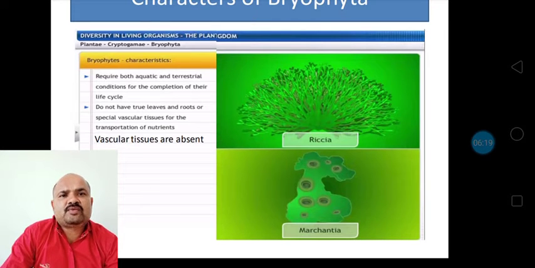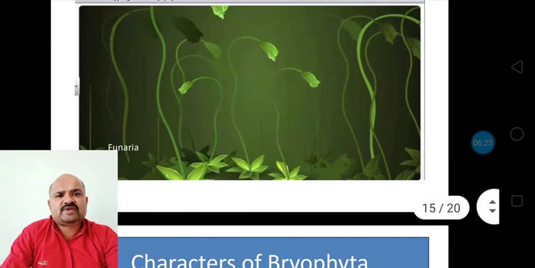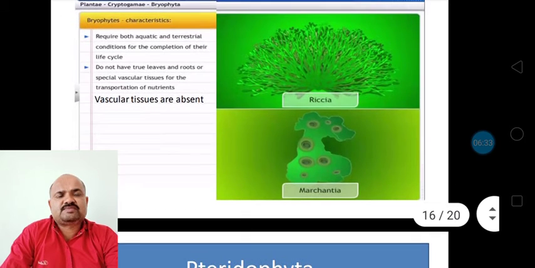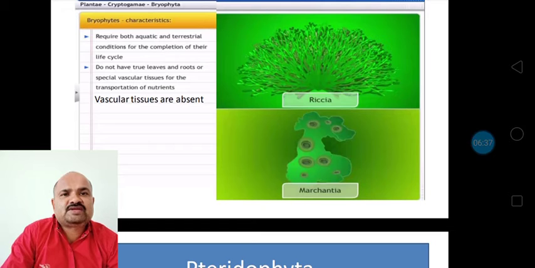They do not have true leaves and roots. You might have seen here, upside, I have shown you Funaria. Leaf-like structures or stem-like structures are seen, but these are not true. They are not true leaf or stem-like structures, because vascular bundles or vascular tissues are not present in them. That's why they cannot be considered as a stem or leaves.